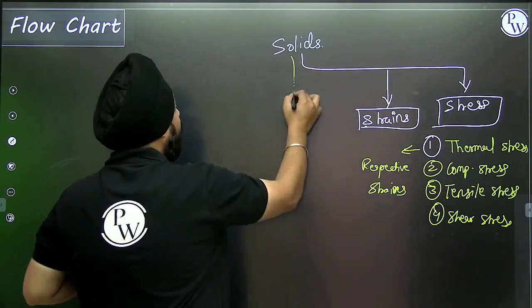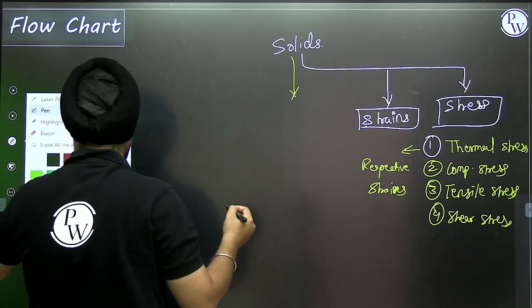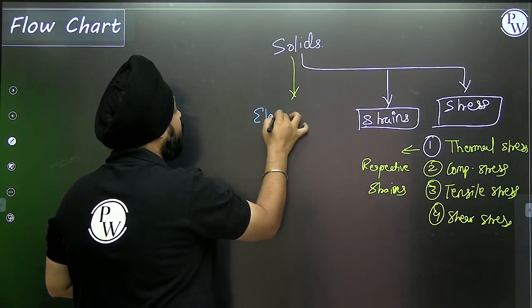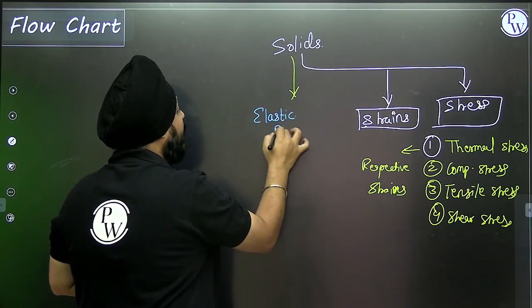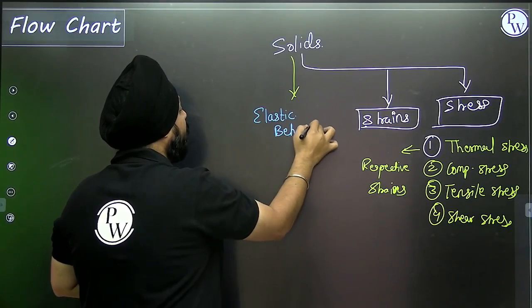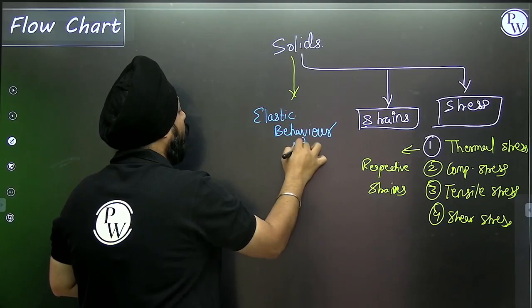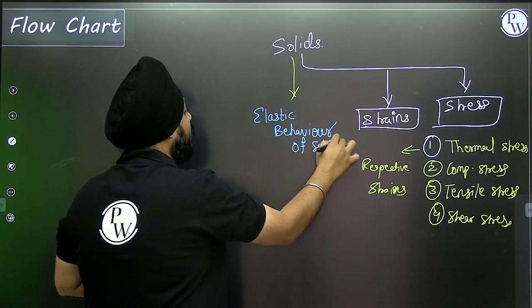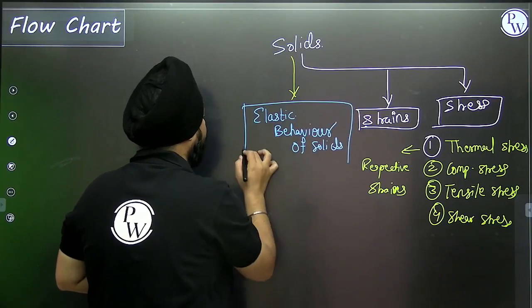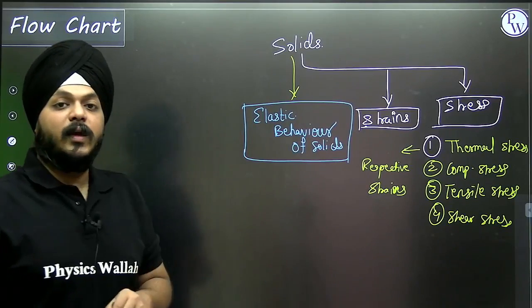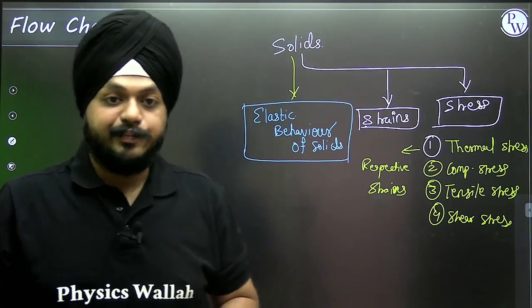The most important thing in solids is the elastic behavior of solids.